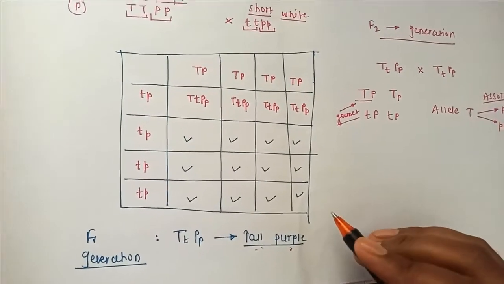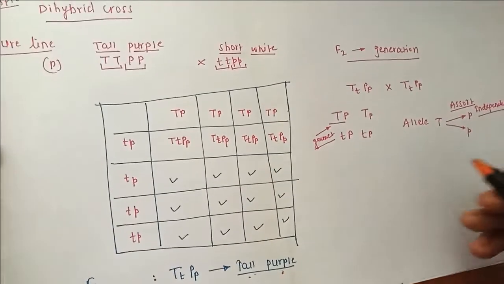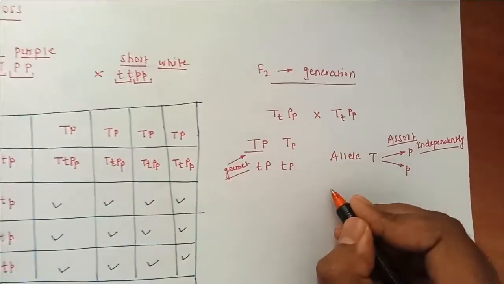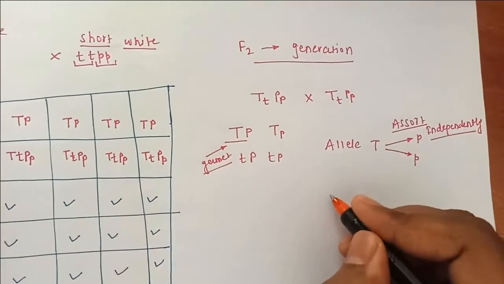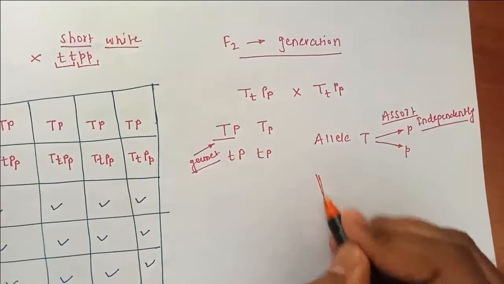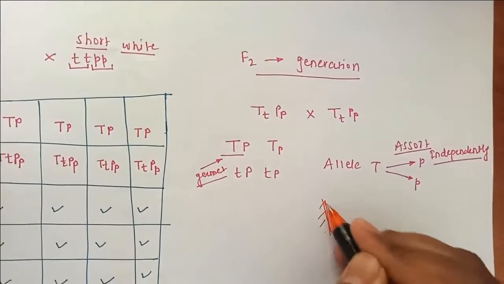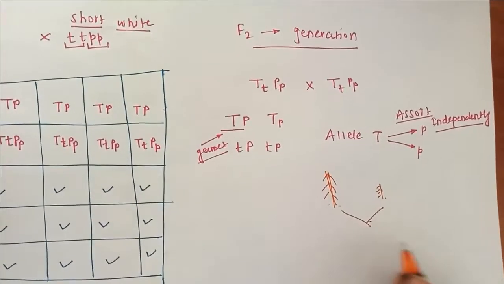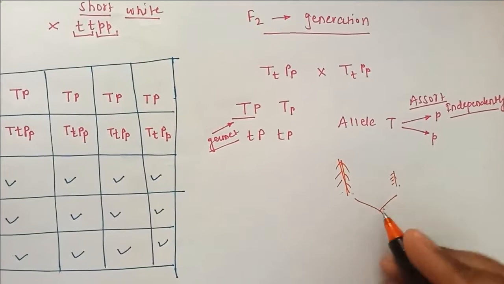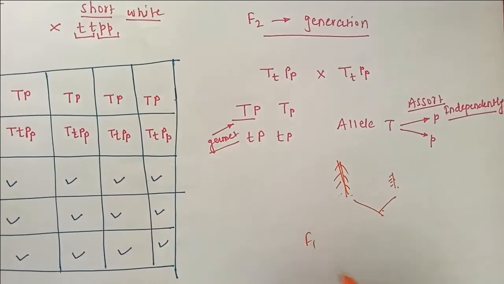That should be remembered, because in Mendel's experiment, suppose we take the example of a tall plant and another very short plant. If they are hybridized or pollinated, we get the F1 filial generation.